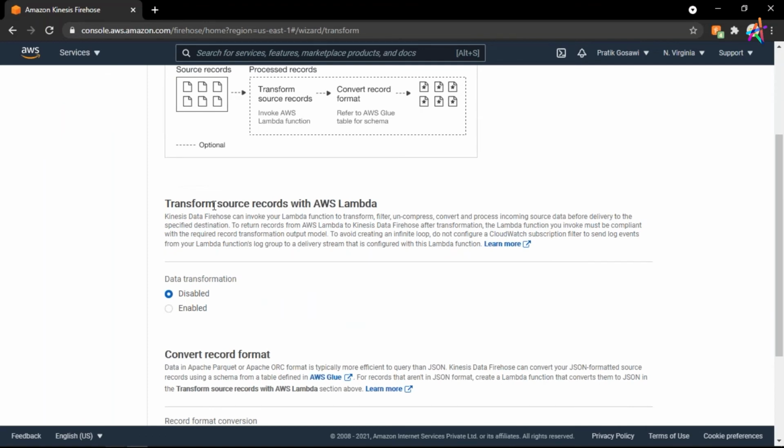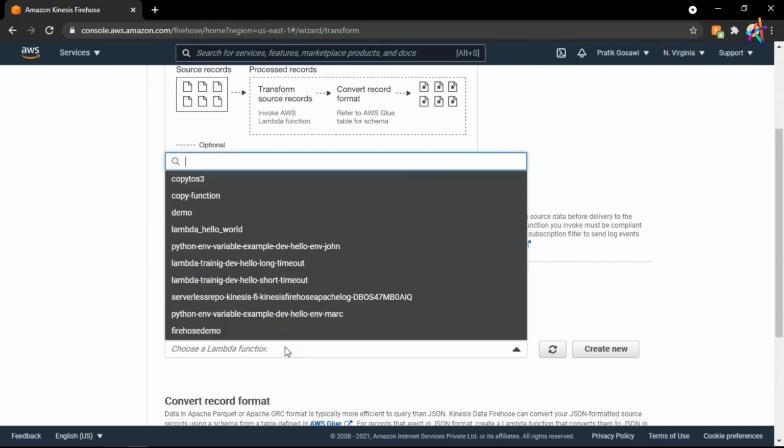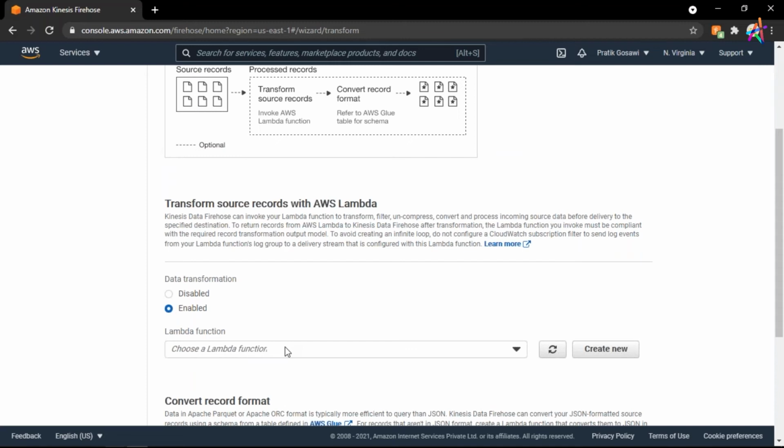Now, as I said, you can have your Python program to process your data. Here you can simply enable the data transformation, and here you can choose the Lambda function. Lambda is another AWS service in which you can write your code. So you can have your Python Lambda function in which you will write the code that will process the incoming or streaming data that you are getting in your Firehose.